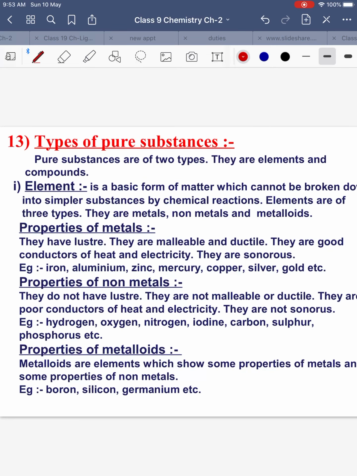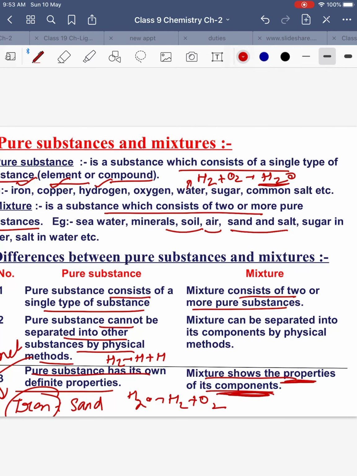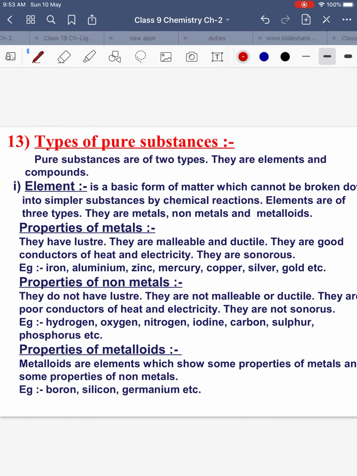Okay. Now, whereas if we talk about a compound, like I said, it does not show the properties, like water, that is made up of hydrogen and oxygen. Hydrogen and oxygen both are gases, whereas H2O, water, that is a liquid, right? So the property of a compound is different from the constituent elements. So types of pure substances, there are two types, elements and compounds.